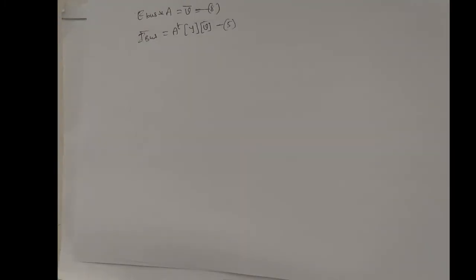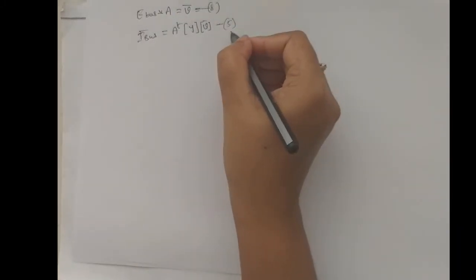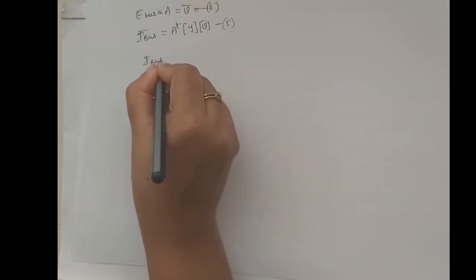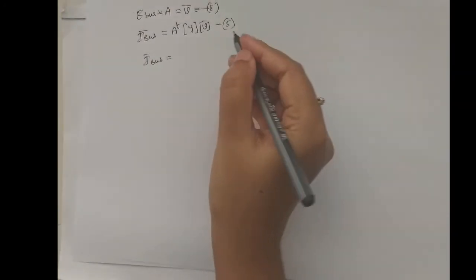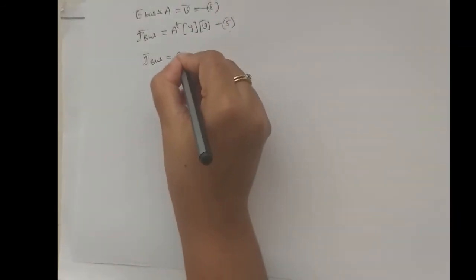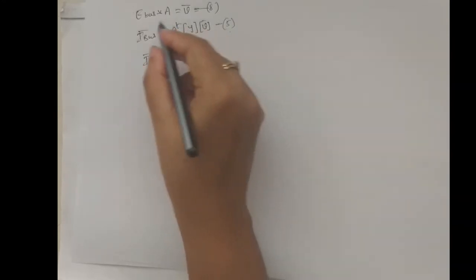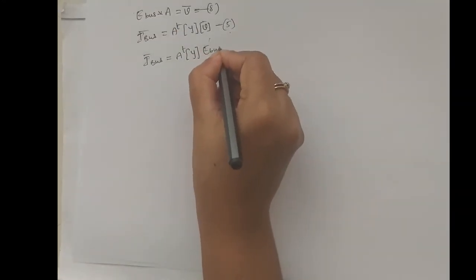Combining these two, substituting equation 8 in equation 5, we get I bus is equal to A transpose Y A E bus.